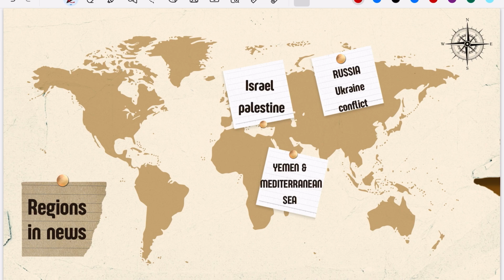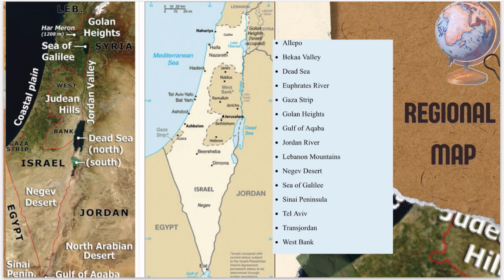probable questions from this. So first is your Russia-Ukraine conflict, then the Israel-Palestine conflict, and then the third is Yemen and the Mediterranean Sea where Houthi rebellions are there. So if you see the Israel-Palestine issue, then what are the major things which you have to know and learn? First and foremost, you have to know about the basic features which are there.